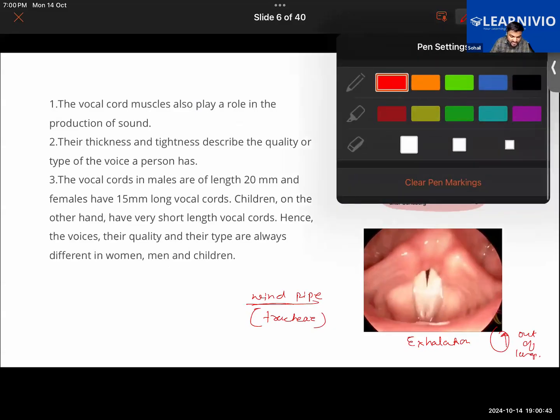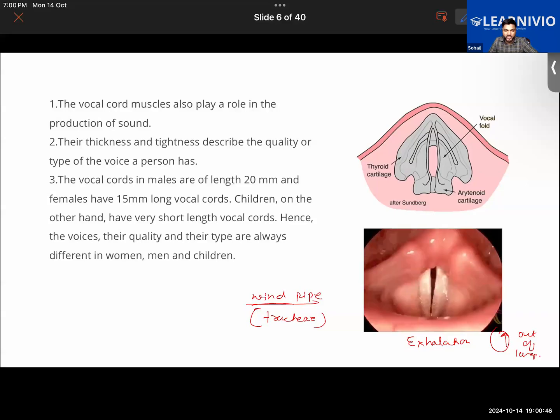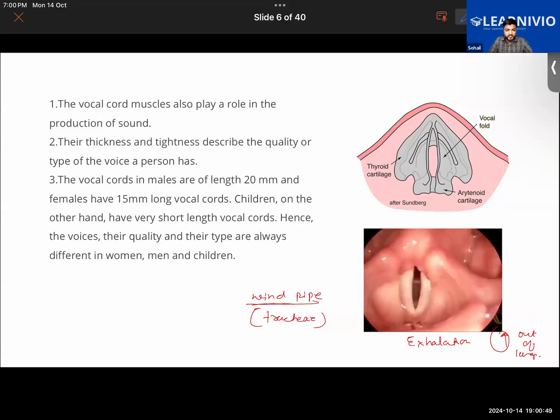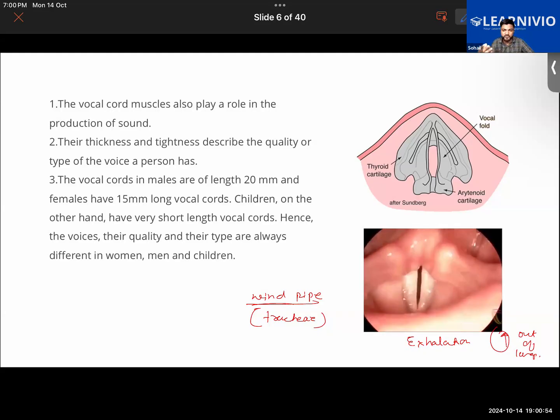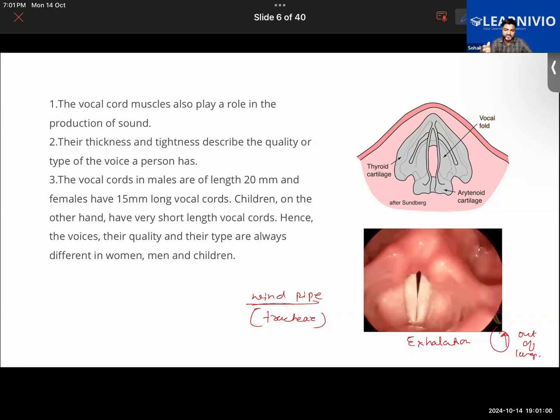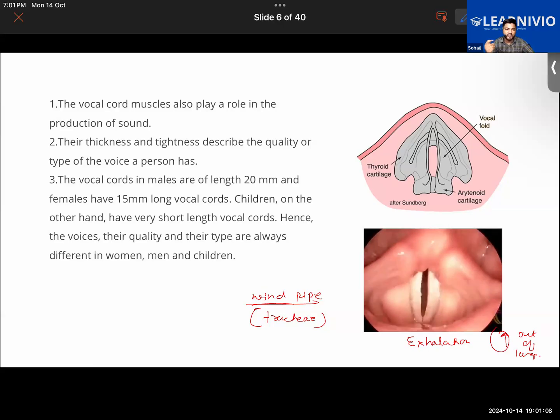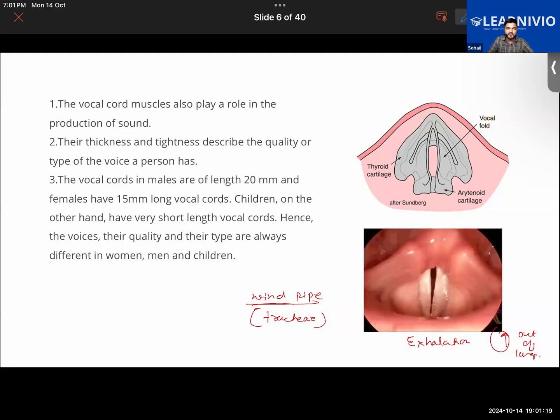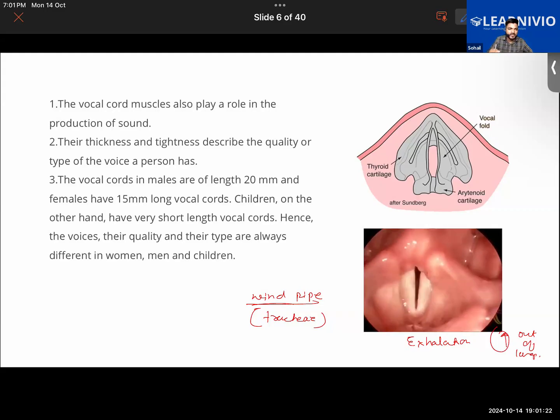If you were to look at the structure and the size of the vocal cords in the case of male and female, we have learned that once males and females attain the age of puberty, once they are in their adolescence, the size of the larynx increases, and thereby the size and shape of the vocal cords also change. Okay, no? Their thickness and their tightness will describe the quality or the type of voice a person will have. Getting it? Yes, sir.